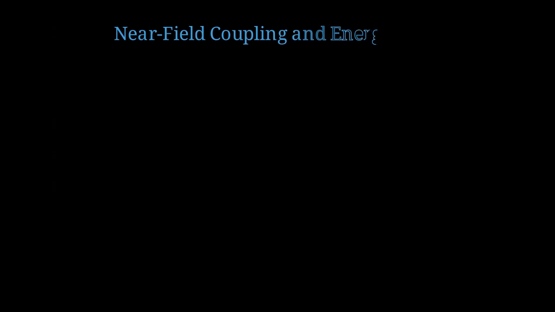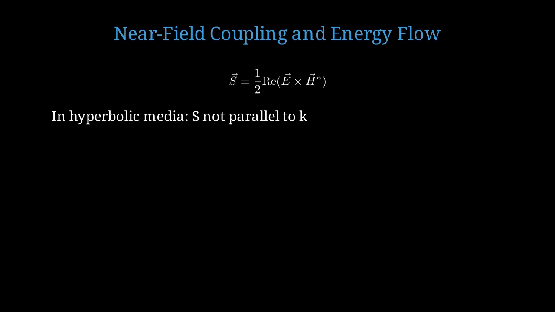Let's discuss the energy flow in these systems. The Poynting vector behavior in hyperbolic media is quite unusual and counterintuitive. The time-averaged Poynting vector is 1/2 times the real part of E cross H conjugate. This gives the direction and magnitude of energy flow. In hyperbolic media, the Poynting vector is not parallel to the wave vector. Energy flows at an angle to the phase velocity direction.